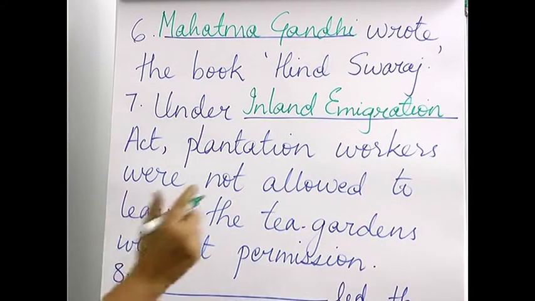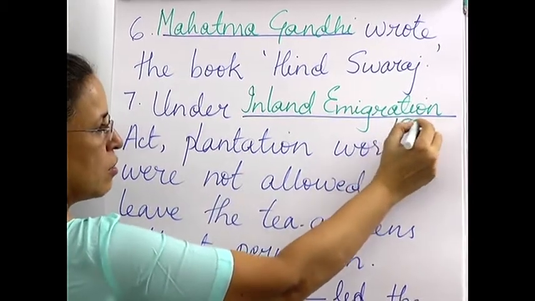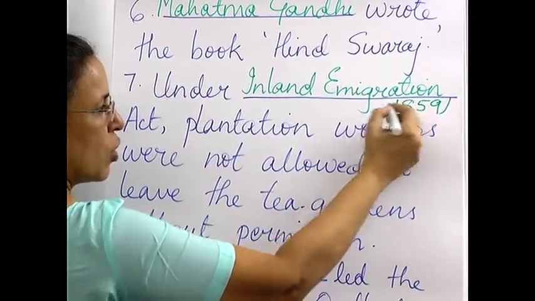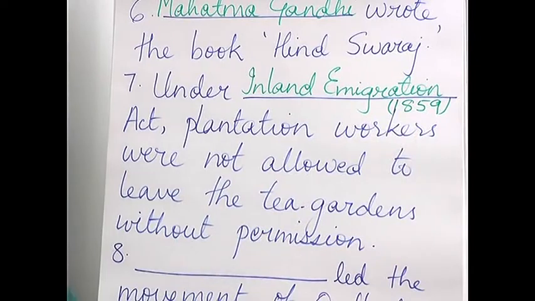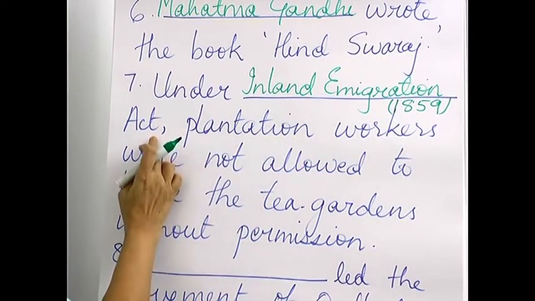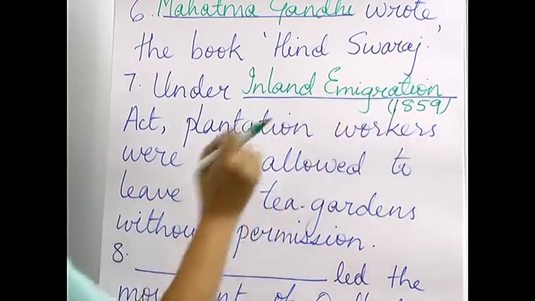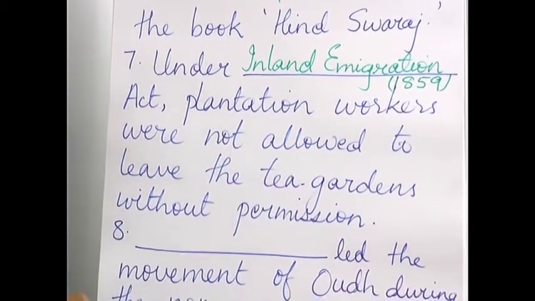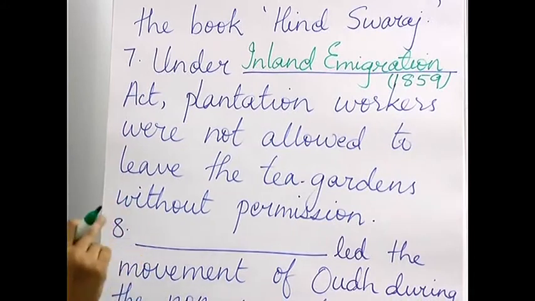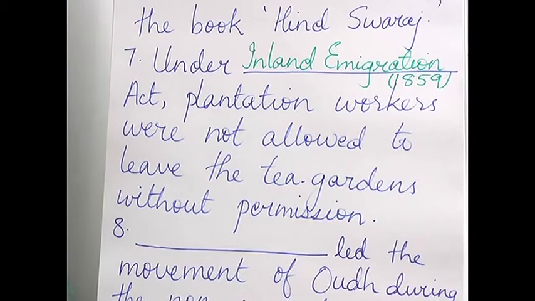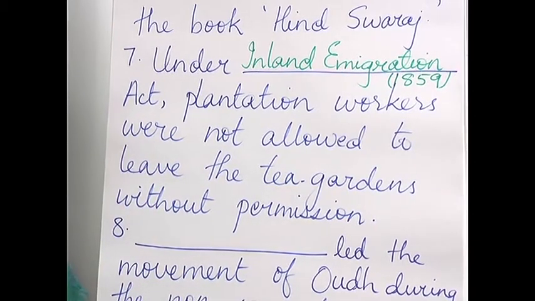Now this was in 1859. Of course they have not asked you, but they can ask you slightly differently, in which year was the Inland Emigration Act passed. So then you will have to write in 1859. Or according to the Inland Emigration Act of 1859, what was not allowed? So then you will have to say that plantation workers were not allowed to leave the tea garden without permission.